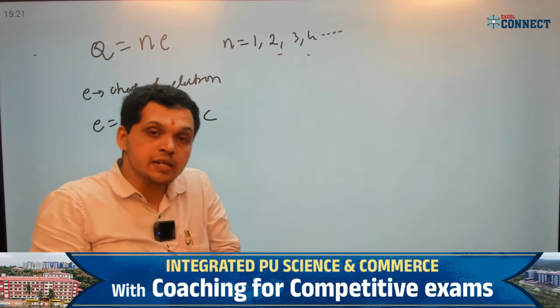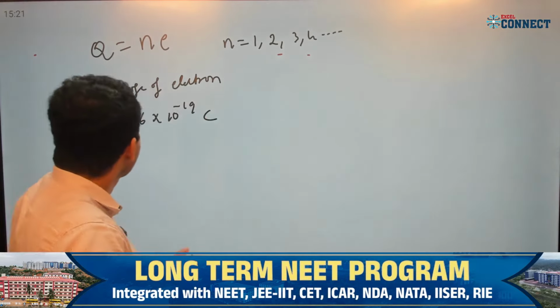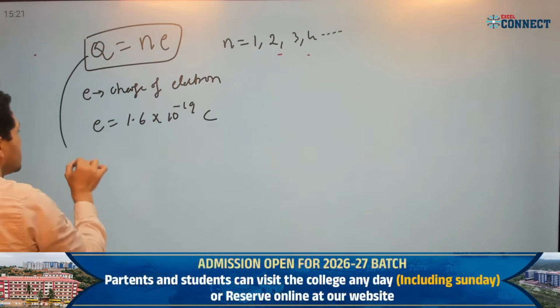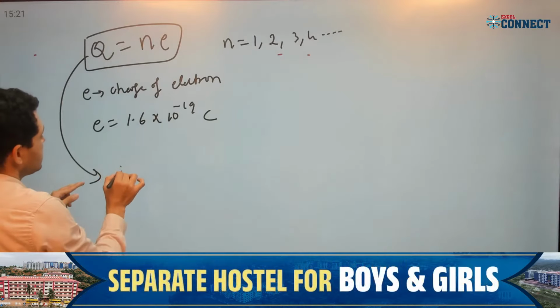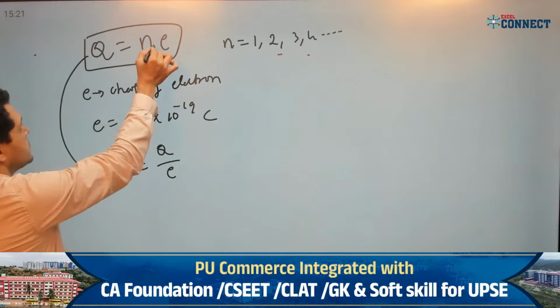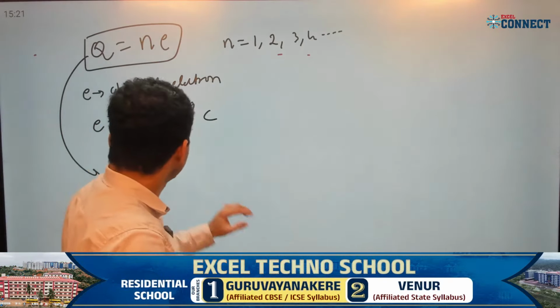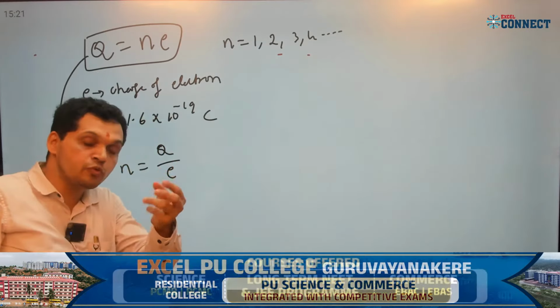If there are 10 electrons, n is 10. Based on this equation we can find the amount of charges. N we can find: N is equal to Q by E, correct? N is equal to Q by E we can write. Q is the total charge of the system and E is the charge of each electron.